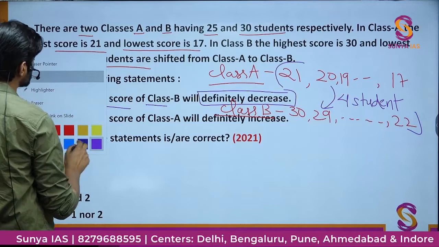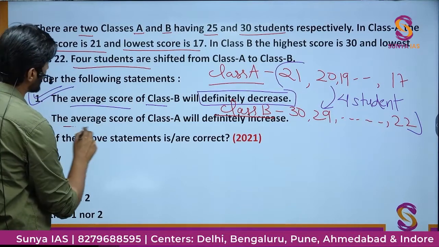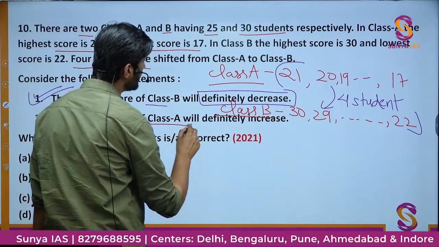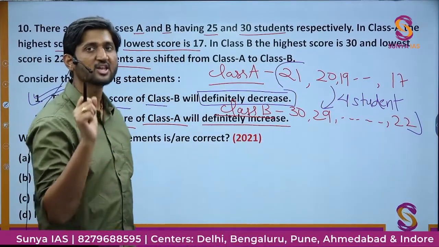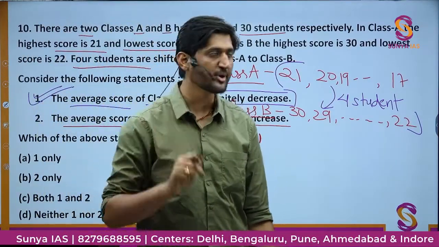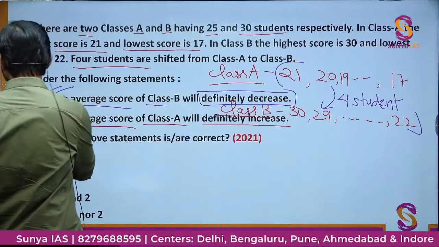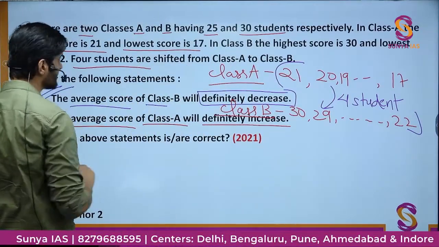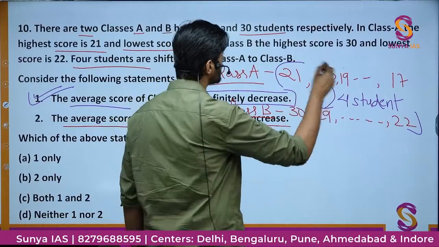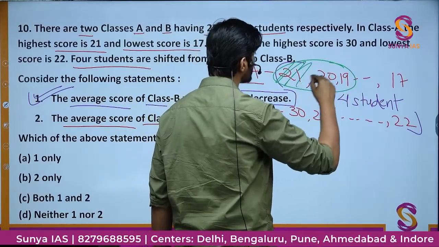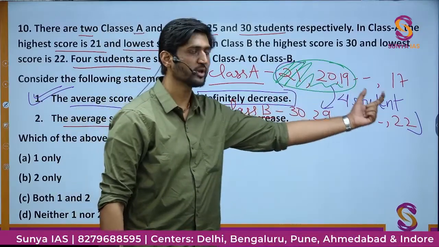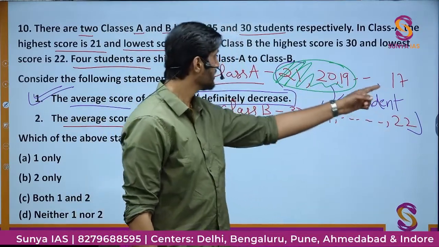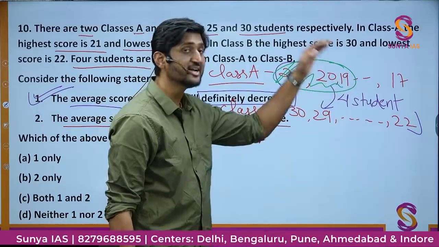Now let us focus on the second part. The second part says the average score of class A will definitely increase. So this statement is doubtful. Why doubtful? Just pay attention. If I take out the good students of the class, suppose these are the good students getting 21, 20 and so on, good marks. If I take these students out and send them to the other class, the average score of class A will decrease.